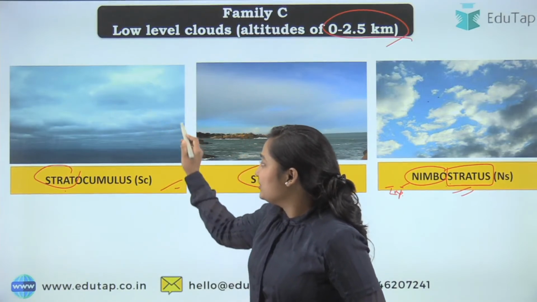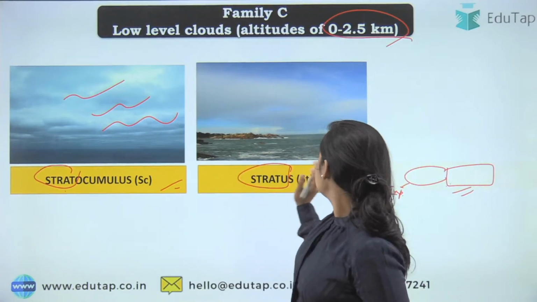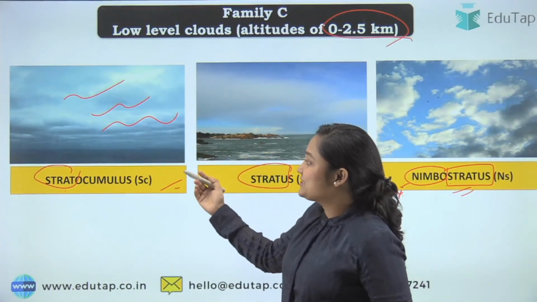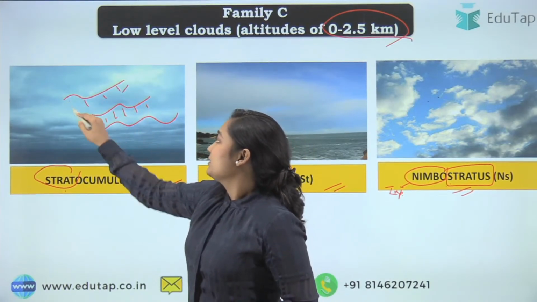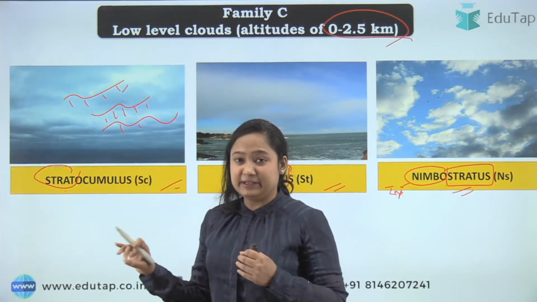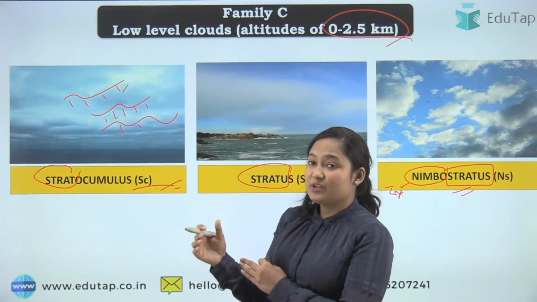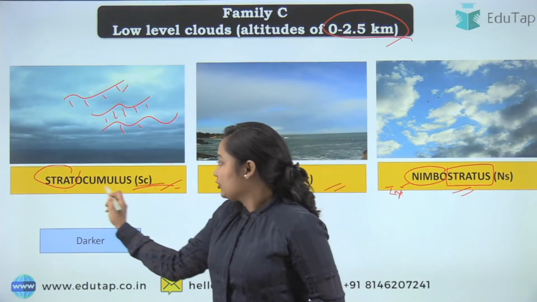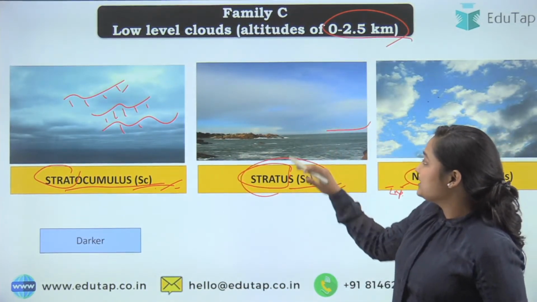See, in stratocumulus cloud, again the clouds, flock-like structures are formed, as we have seen in the last slide. But what's the difference? They are more fused. Okay, they are more fused, they are not clearly lined. And about your stratocumulus, you can see they are darker in color. Okay, then your altocumulus.